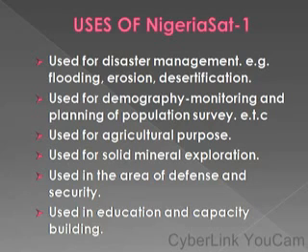It's also used in demography, that is for planning and monitoring the population of a particular place in Nigeria, and for agricultural purposes. It also has uses in solid mineral exploration, defense and security, and also in education and capacity building, and some others.